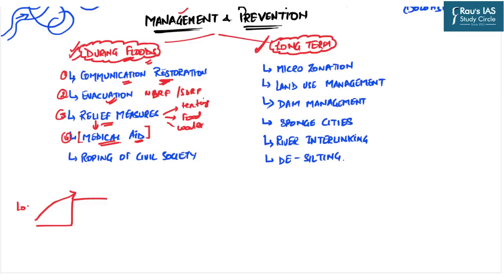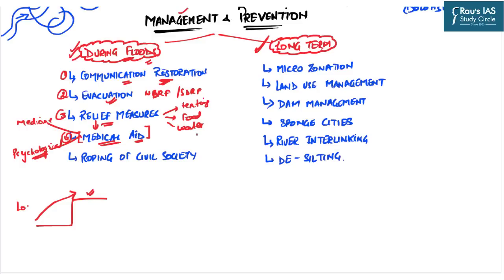Now, this medical aid is not just in terms of medicines. This medical aid must also be accompanied with psychological support. You try to generate empathy for those people who have lost their family, their property, their documents, everything during the floods, and they are now relocated to certain higher areas. What mental trauma they are going through, we have to empathize with it.